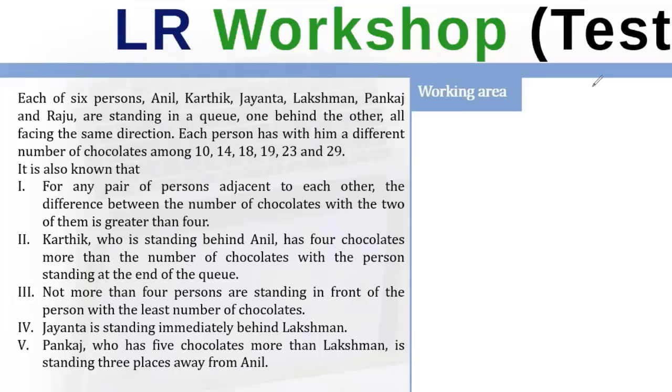Not more than four persons in front of the person with the least number of chocolates, that is 10. Jayanta is standing immediately behind Lakshman. Pankaj has five chocolates more than Lakshman.